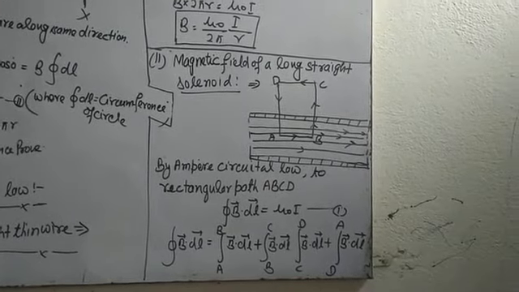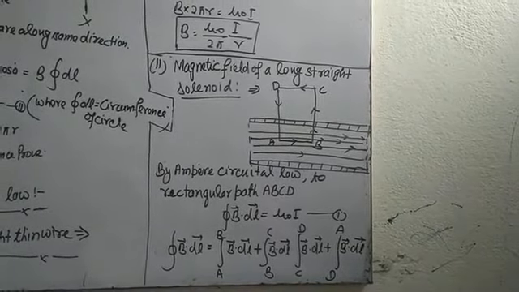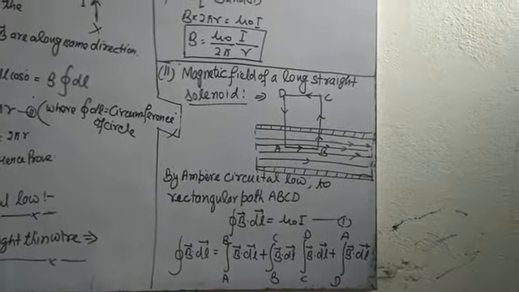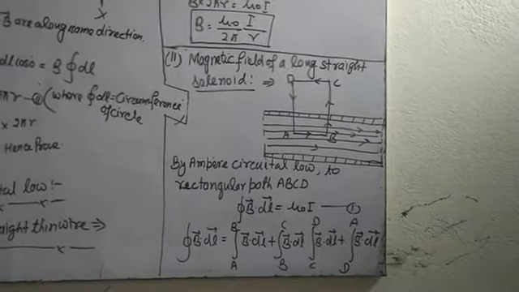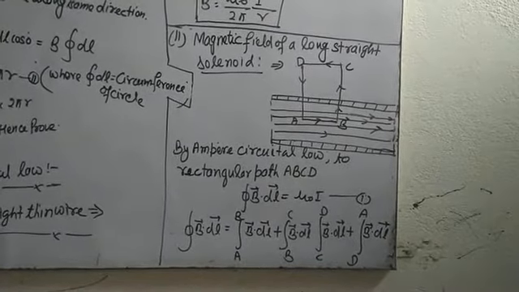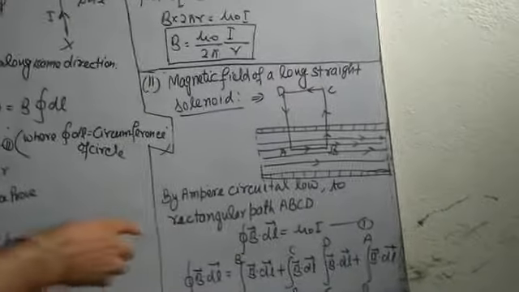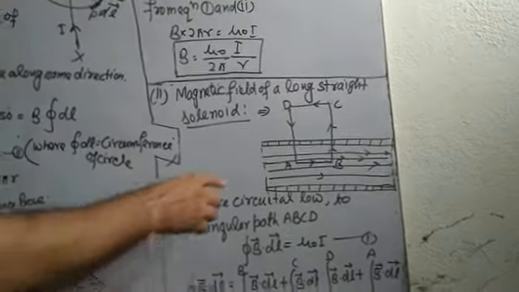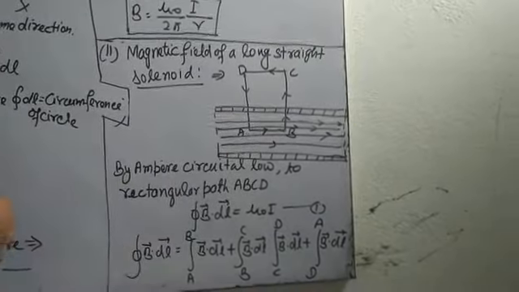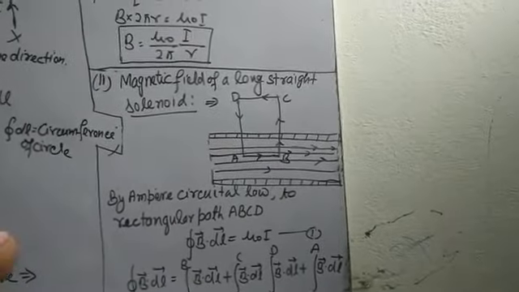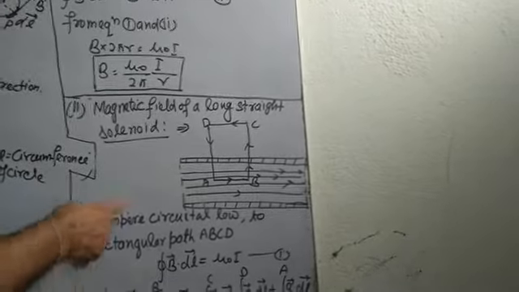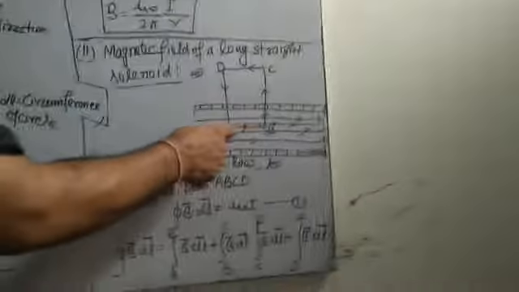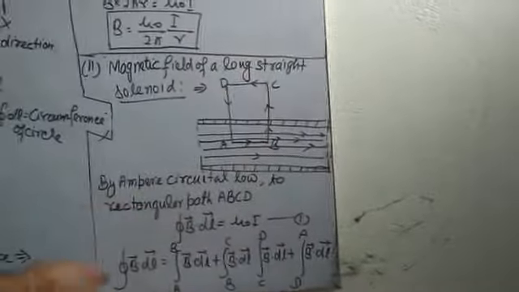There are many turns of the coil, as shown in the figure here. By Ampere's circuital law, we have to calculate the magnetic field at the axis of the solenoid. For this, we draw a closed Amperian path ABCD.